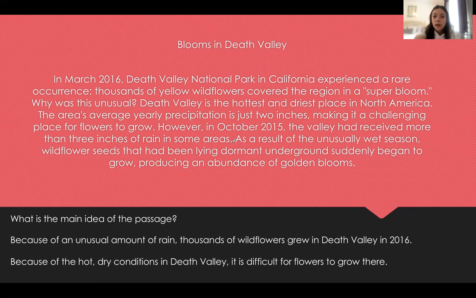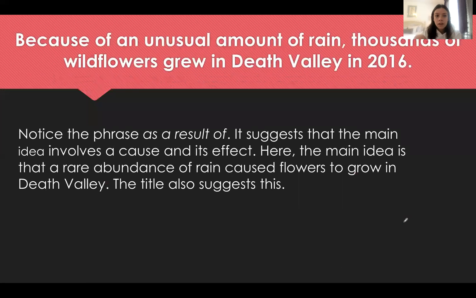So we're going to just want to look at those keywords. As a result, another one that we saw in the last one, gave away kind of what the answer was. So here are the two options. Because of an unusual amount of rain, thousands of wildflowers grew in Death Valley in 2016. Or because of the hot, dry conditions in Death Valley, it is difficult for flowers to grow there. So the answer is going to be because of an unusual amount of rain, thousands of wildflowers grew in Death Valley in 2016. And that is because we see the phrases as a result of, suggesting that the main idea involves a cause and its effect.